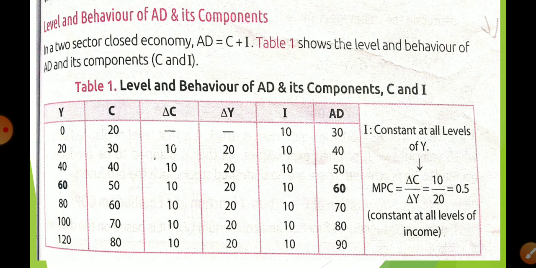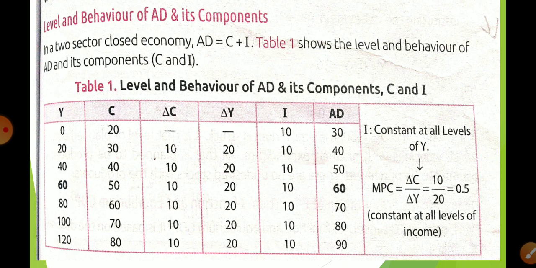So in a two sector economy or closed economy, AD is always going to be equal to what? C plus I. C means consumption and I means investment. So whenever you talk about the total expenditure, you are going to talk about aggregate demand, so it is always going to be equal to total consumption and total investment.